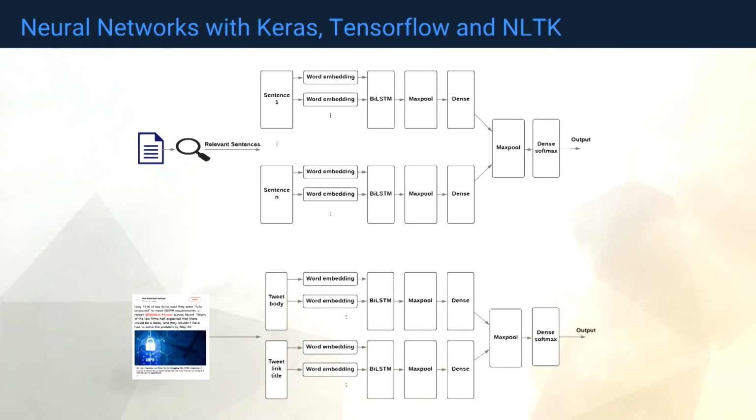For news and blogs, we leveraged our knowledge of what our customers were looking at in their data stream to figure out which specific sentences were relevant to our customers. And we filtered those sentences out and then sent them through a neural network to get a final sentiment value. For Twitter, we did something slightly similar, where we just used the whole body, but we also included the link title, because sometimes we found that that was pretty determinative in understanding the overall sentiment on the tweet itself.